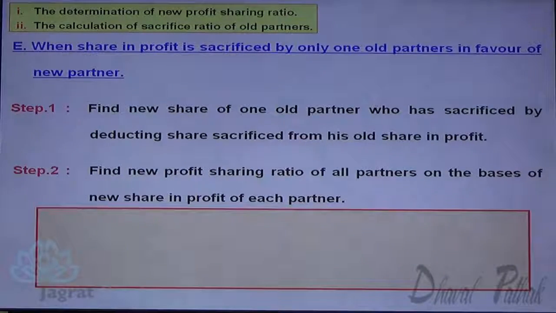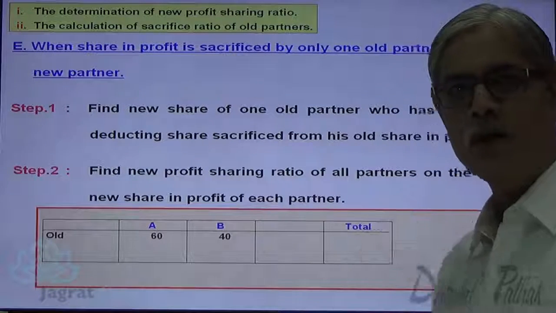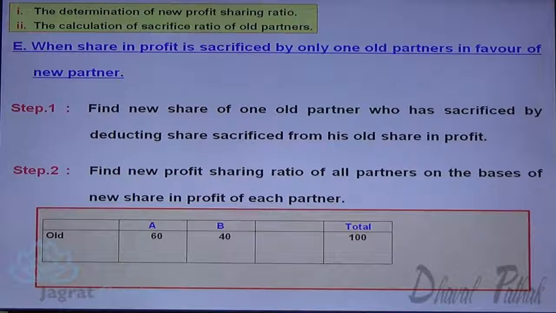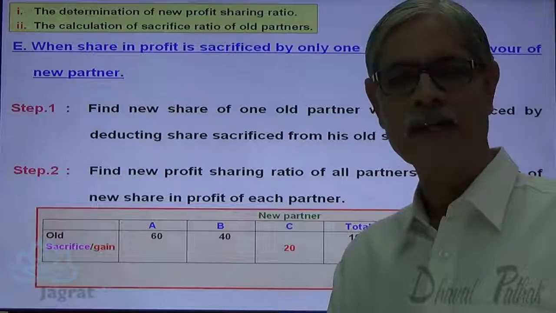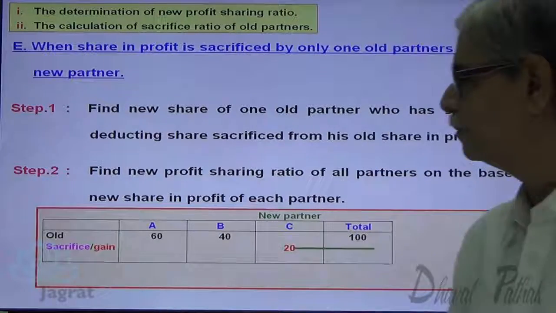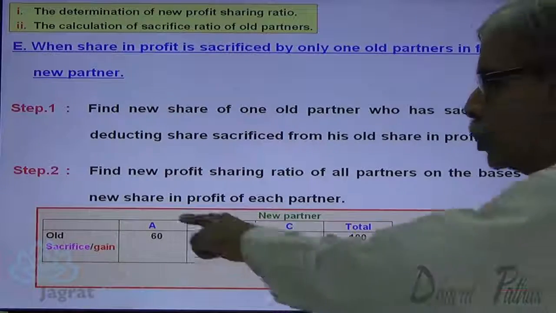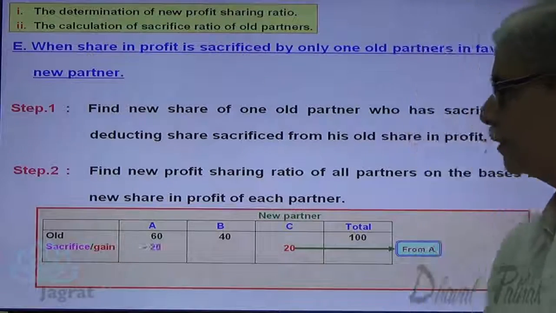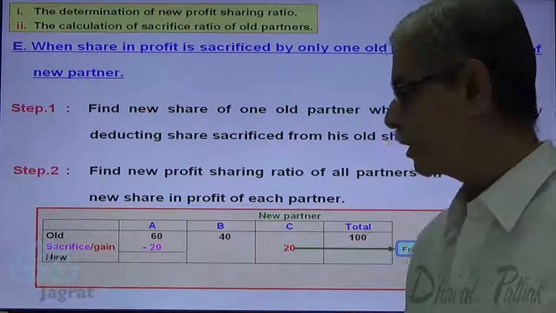Let me take the illustration. Here A and B are the partners sharing profits and losses in the ratio of 60%, 40%, total 100%. New partner admitted is C. C has gained 20% share in profit, but who has given this 20% share? Only A. So C received 20% from A only. So from A, I am going to deduct 20%. So share of A after sacrifice of 20% will be 40%.